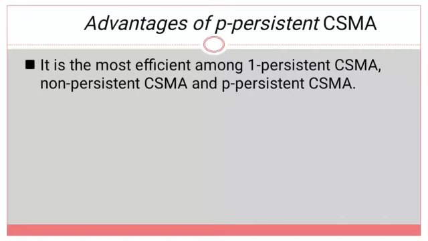Whenever the collisions are reduced compared to the others, automatically the throughput is increased. If the throughput is high, it definitely has higher efficiency. That's why p persistent is the most efficient compared to one persistent and non-persistent CSMA.